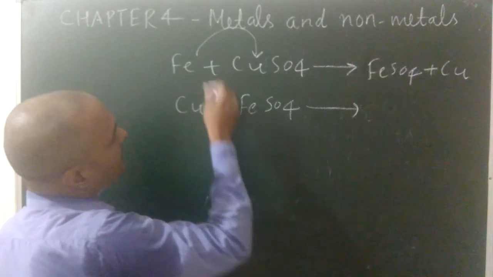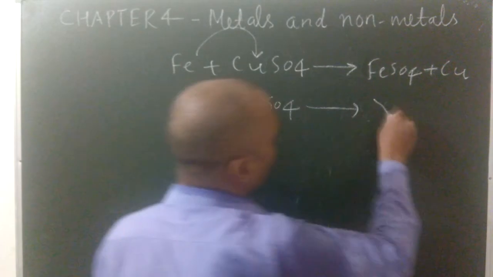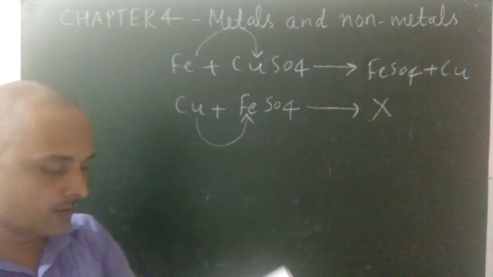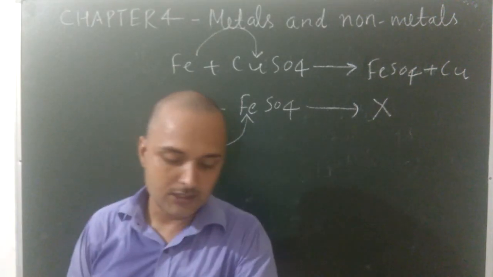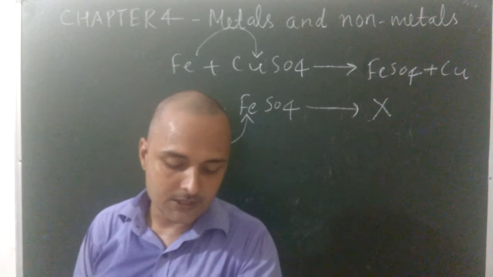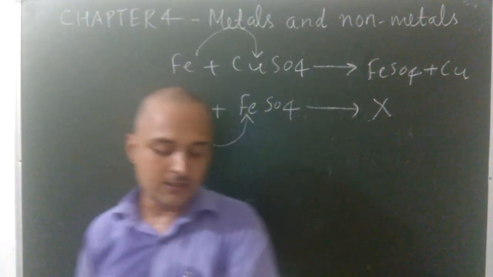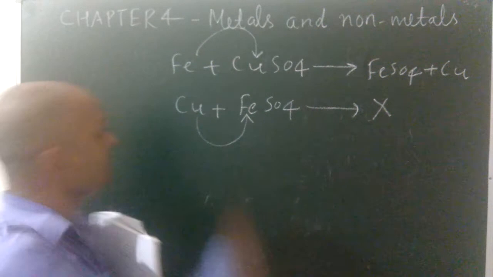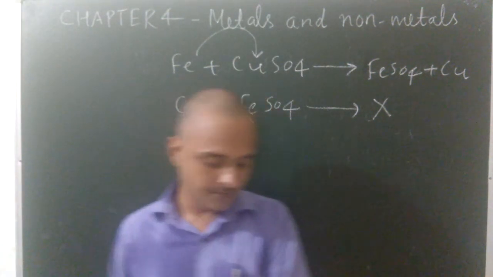But copper is less reactive, so it cannot displace iron. So this reaction will not take place. Iron can displace copper because iron is more reactive than copper in the reactivity series, whereas copper is less reactive, so it cannot displace iron from iron sulfate.